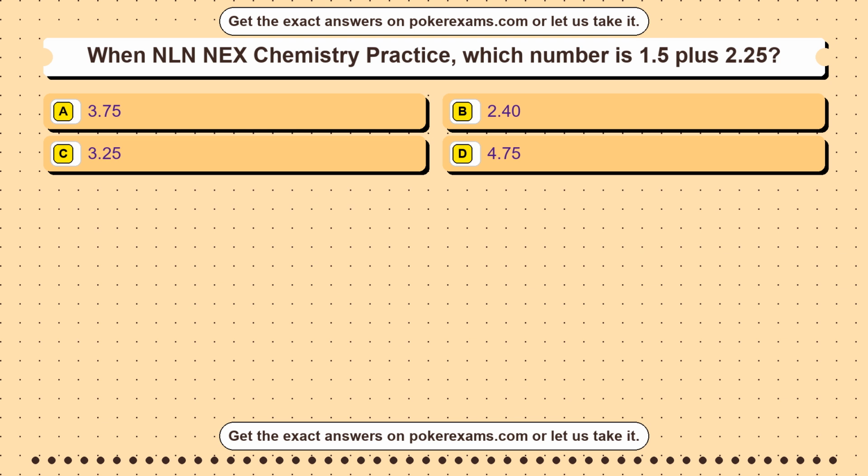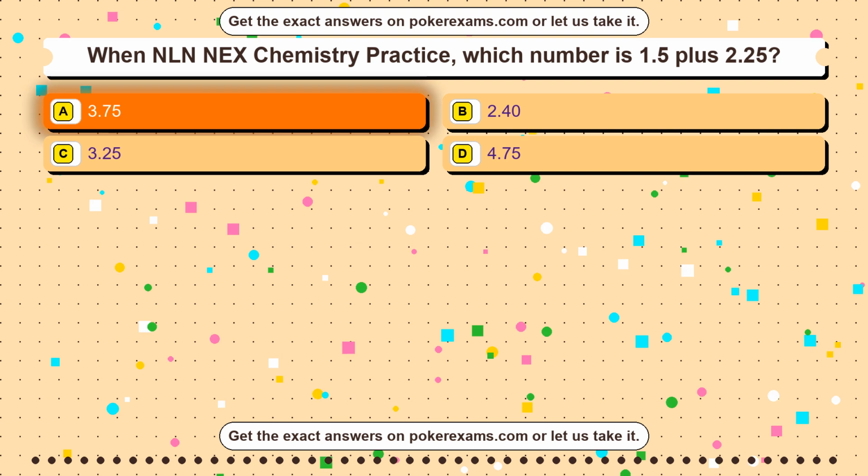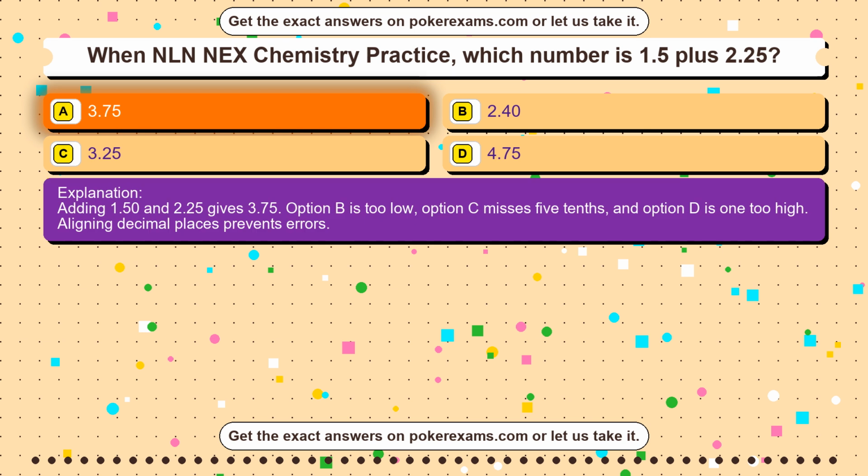Question 9. When NLN NEX Chemistry Practice, which number is 1.5 plus 2.25? Option A 3.75. Option B 2.40. Option C 3.25. Option D 4.75. The correct answer is option A. 3.75. Adding 1.50 and 2.25 gives 3.75. Option B is too low, option C misses 5/10, and option D is 1 too high. Aligning decimal places prevents errors.